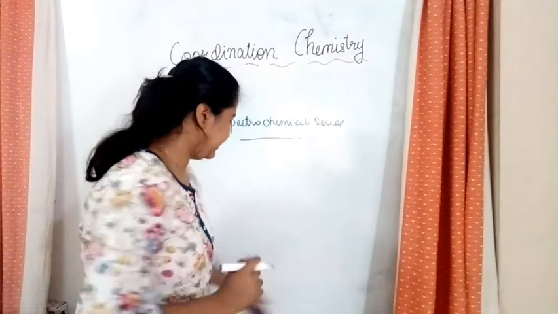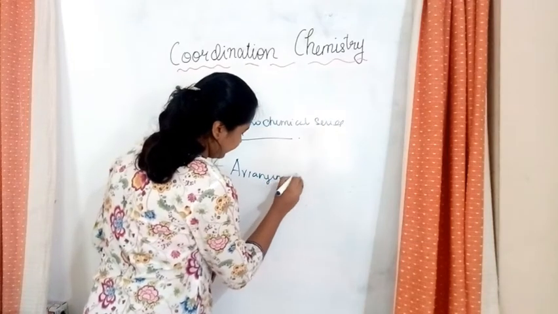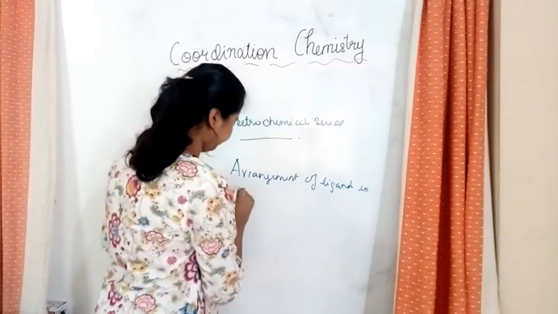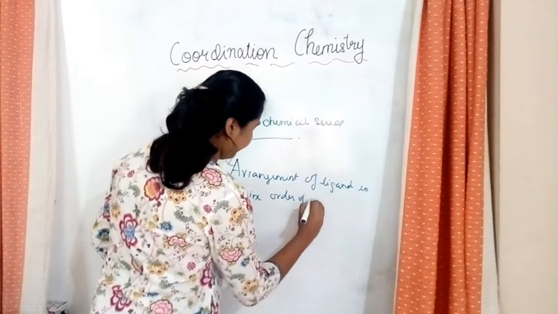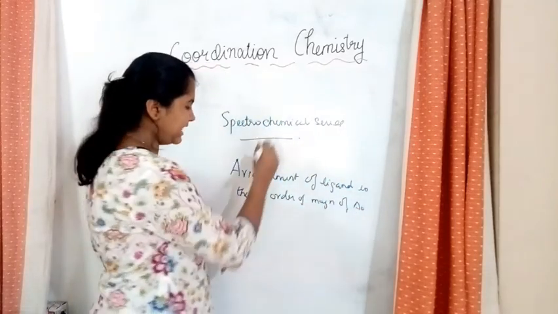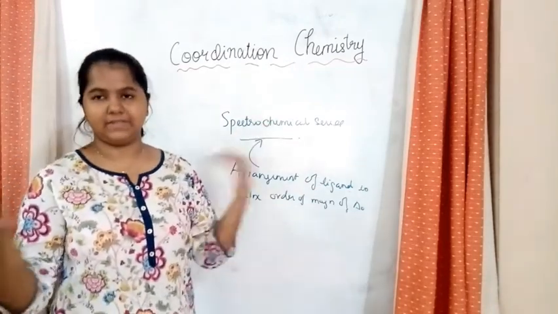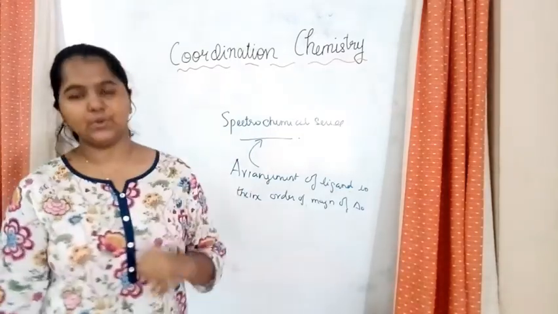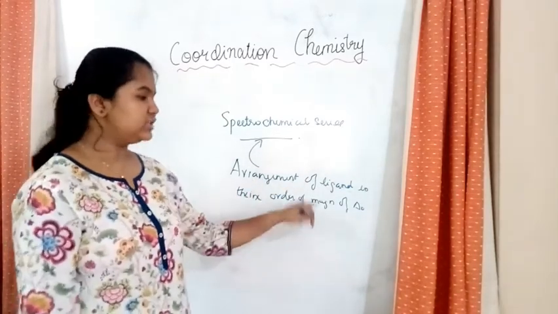The first thing that we have to learn is that it is an arrangement of ligands in the increasing order of magnitude of delta O. Okay, that is what is spectrochemical series. So we've learned about so many series, electrochemical series, chemical series. In the same way, spectrochemical series is an arrangement of ligands in the increasing order of their magnitude of delta O.